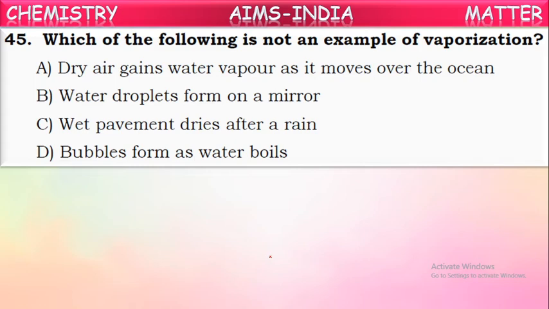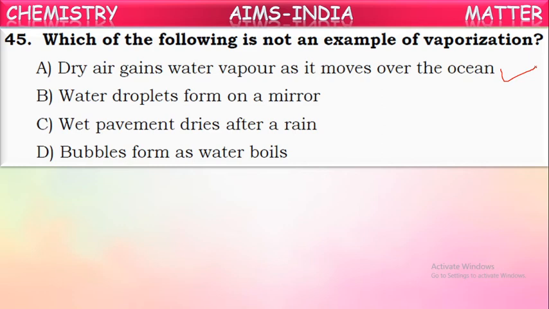When dry air moves over the ocean, the water in the ocean converts into water vapor and mixes with the dry air. So this statement is correct, because of vaporization or evaporation of water from oceans.